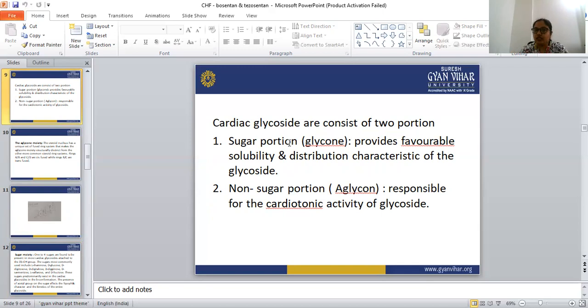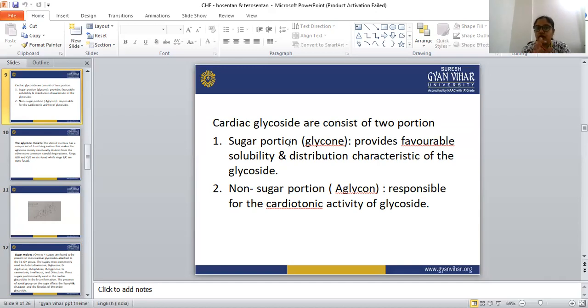The glycone portion is responsible for the solubility and distribution characteristics of the glycoside, whereas the aglycone portion is responsible for the cardiotonic activity of the glycoside.